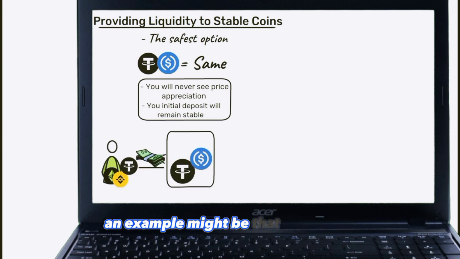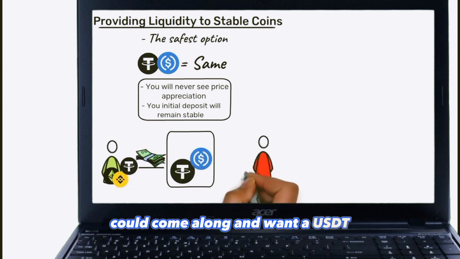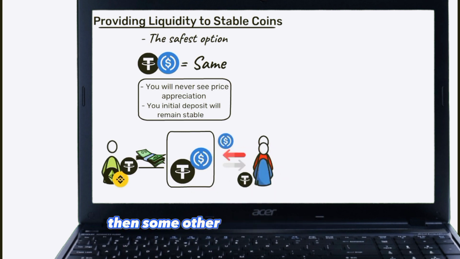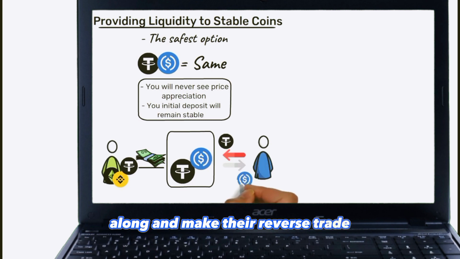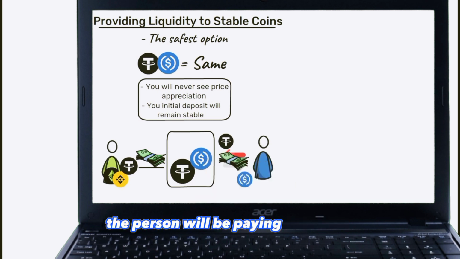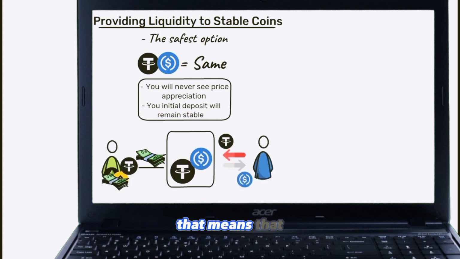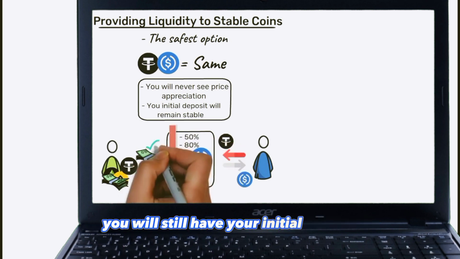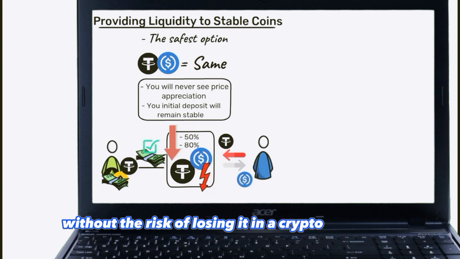An example might be that somebody could come along and want USDT, but he or she has USDC, so this person will have to trade. Then some other person could come along and make the reverse trade, and in all of this, the traders will be paying small fees which you will be earning. That means that if the crypto market drops by 50% or even 80%, you will still have your initial deposit without the risk of losing it in a crypto crash.